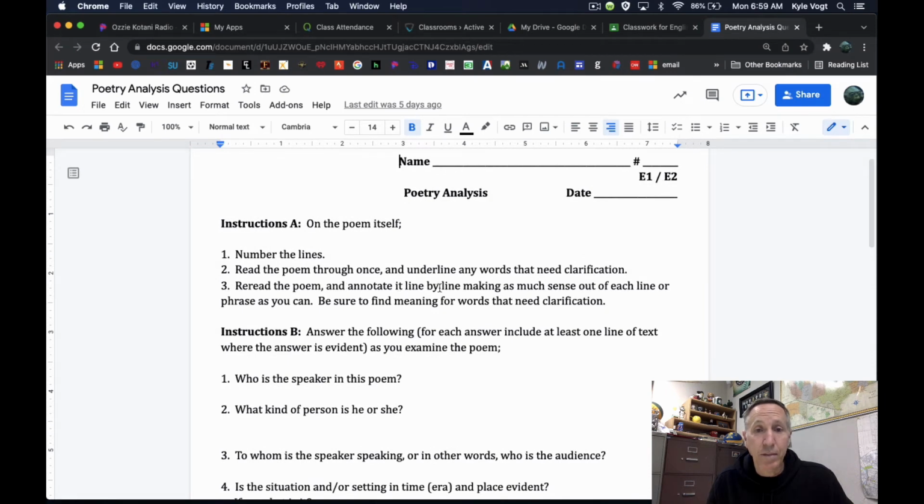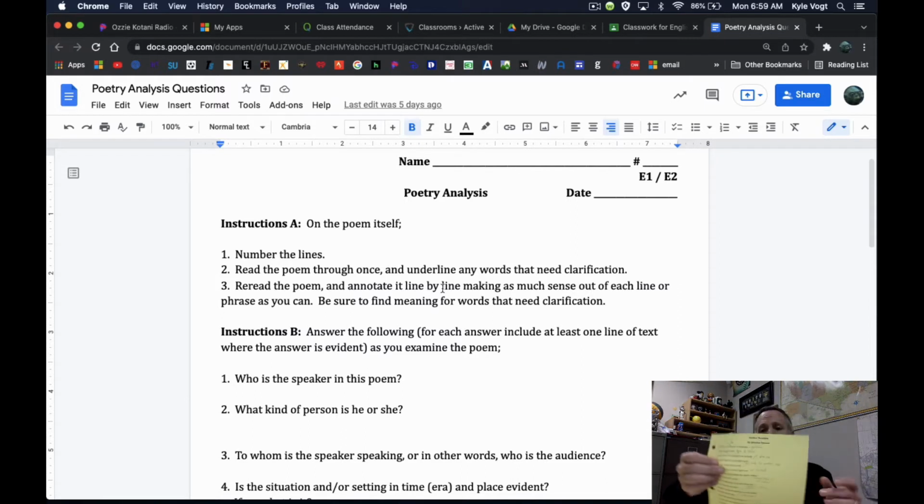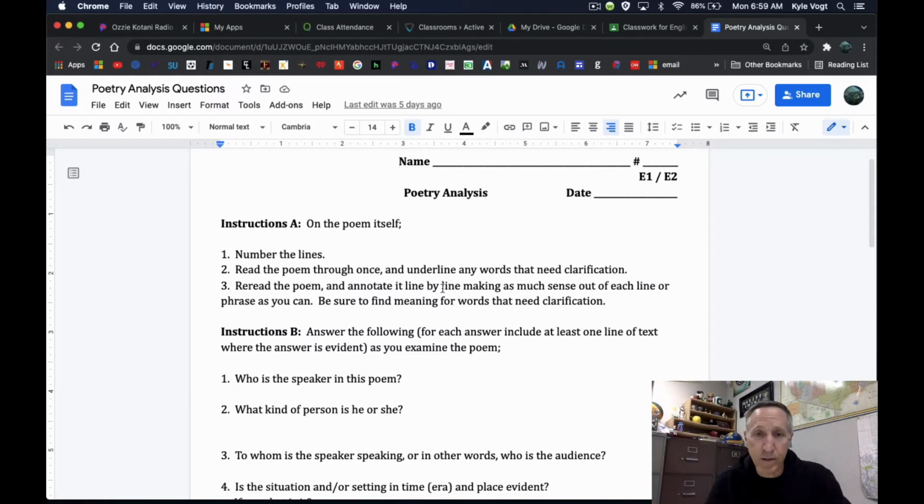You're going to annotate it line by line, making as much sense out of each line. Remember how we did that for Another Mountain? We wrote certain things. We said, hey, this might be that. This looks like this. That's the kind of stuff that we're going to be putting in here. Okay. If you need to find meaning for words that you don't understand, you can look them up in dictionary.com. If that doesn't help, you can check with the teacher to see if there's any help you can get from that. All right.